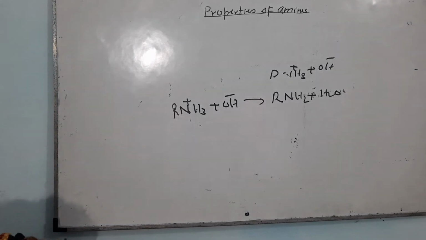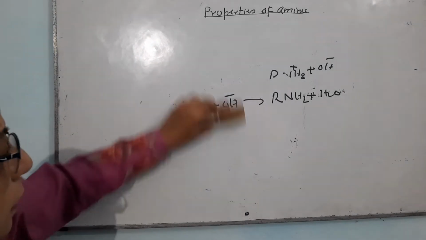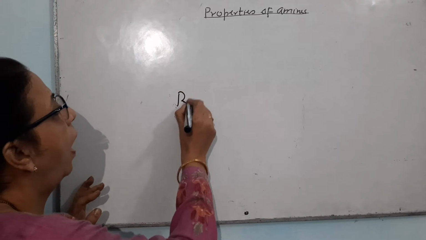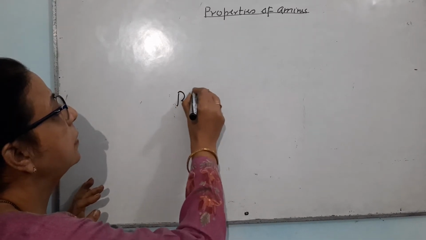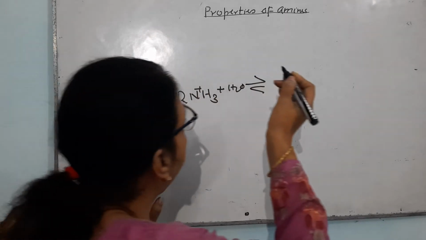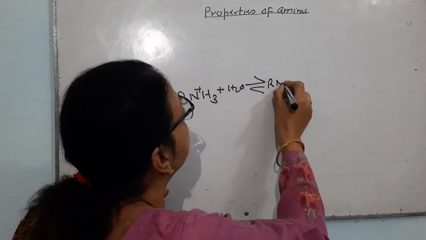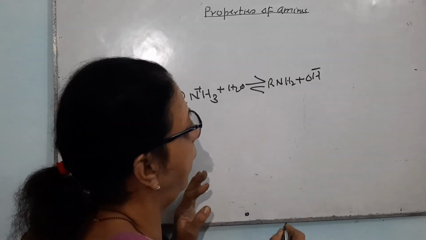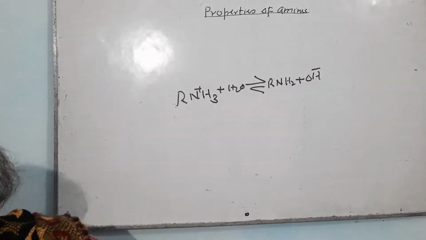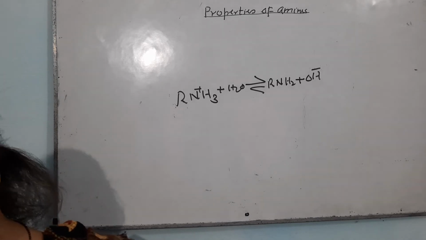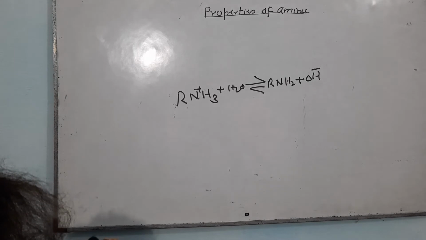If the reaction of the base R NH2 is done with water, there will be formation of R NH3 positive and hydroxyl ion.